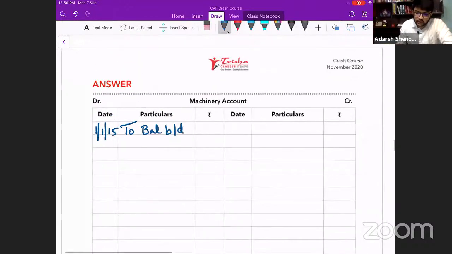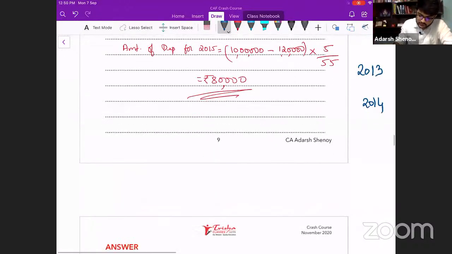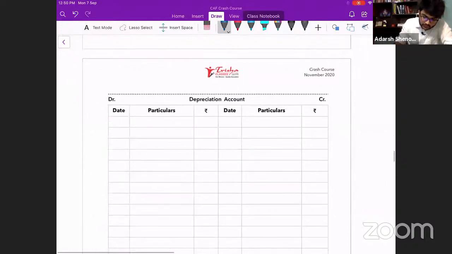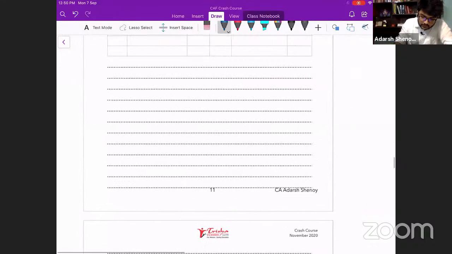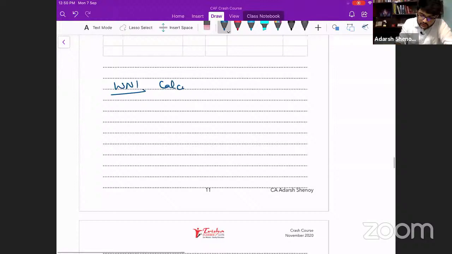So now, to balance brought down, you can write a working note for this. Calculation of book value at the beginning of, this is working note 2, right?